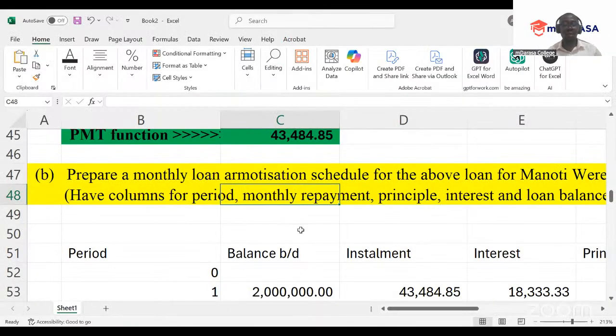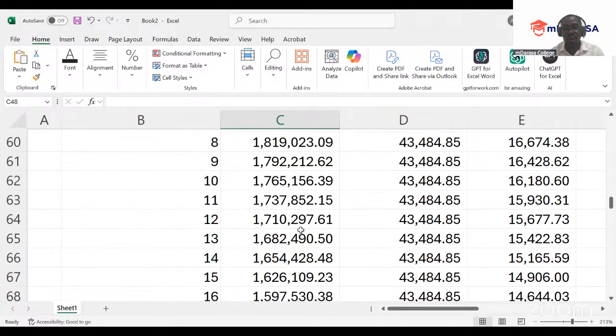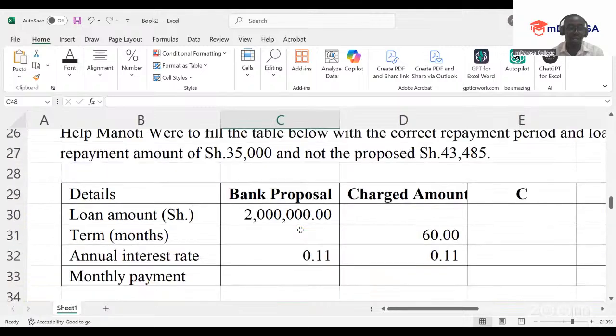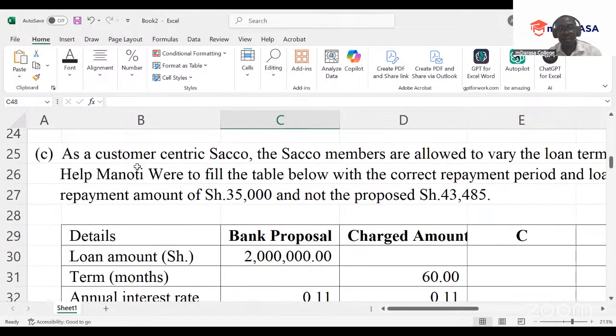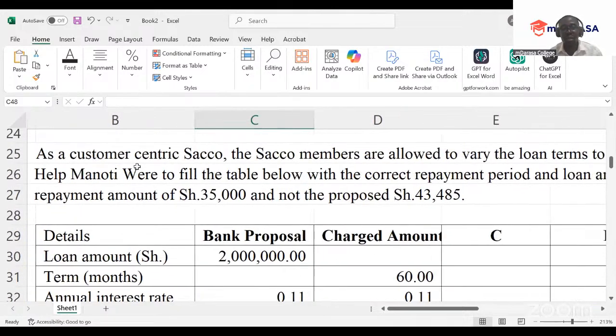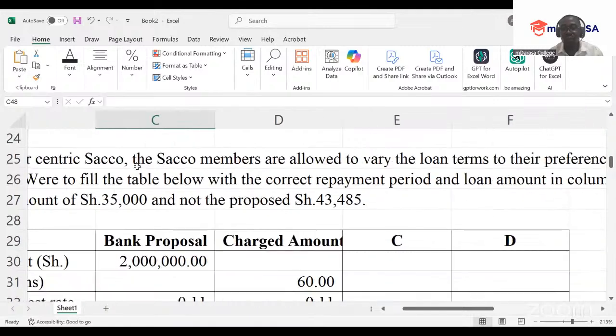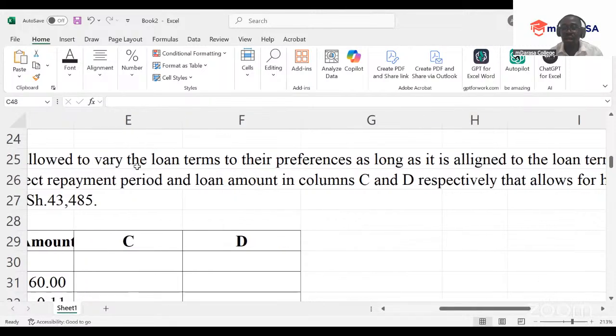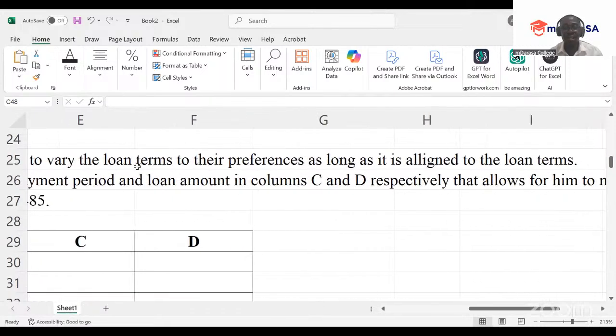Part B, that is what you're required to do. Okay. Then what about part C of this question? These are what you asked. That as a customer-centric circle, the circle members are allowed to vary the loan terms to their preferences as long as it is aligned to the loan terms.